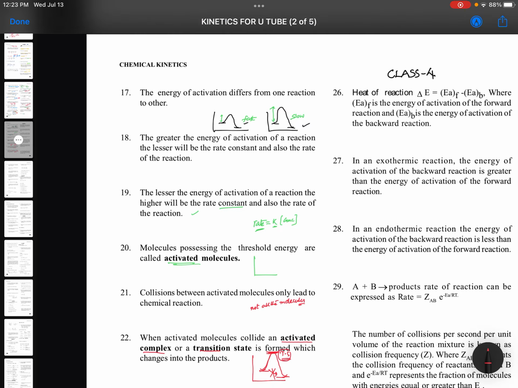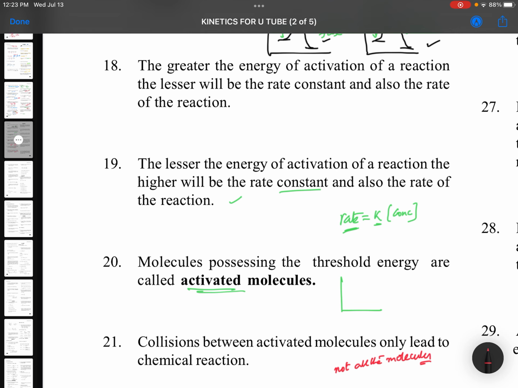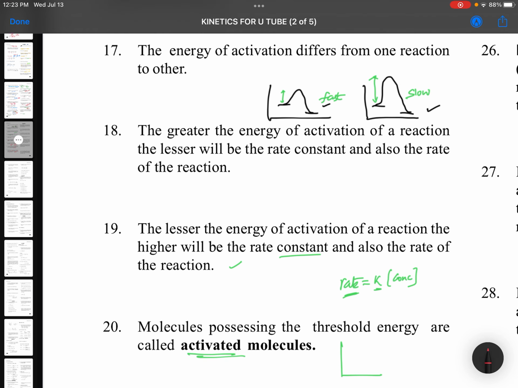So in this we were discussing only the activated states, activated molecules. Okay, now how to get the activated molecules? By increasing the concentration, by increasing the temperature, whatever it is. If they are getting that energy, they will be converted into products. Higher the activation energy, lower is the speed, lower the rate, fewer possibilities. Lesser the activation energy, more speed, more possibilities, right?